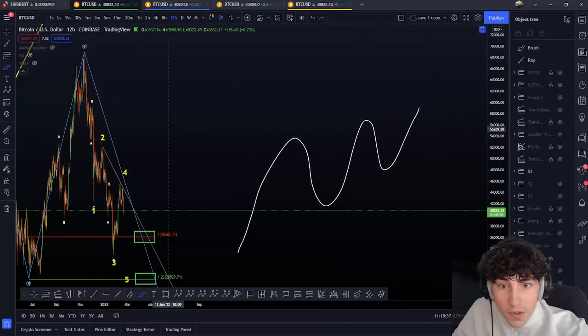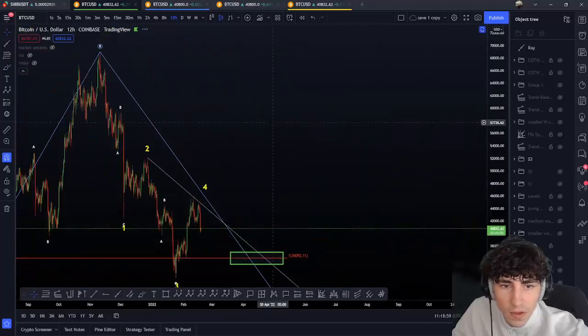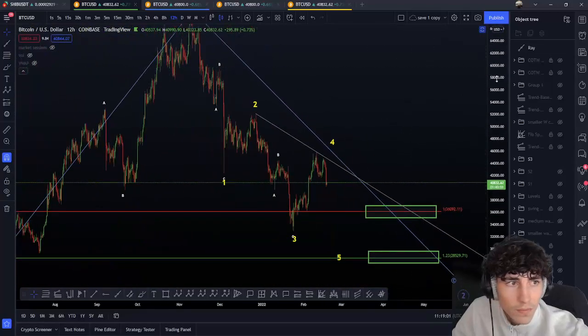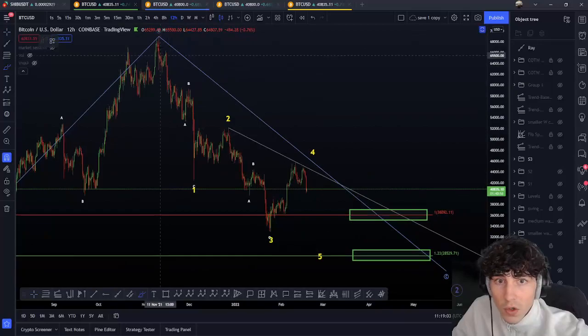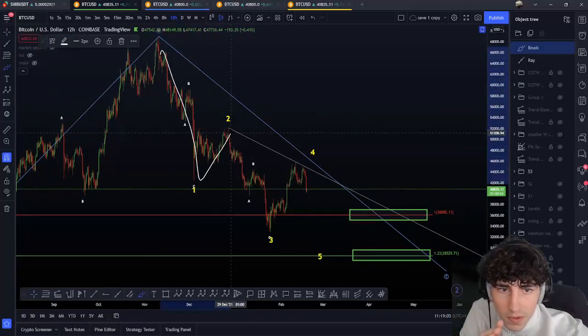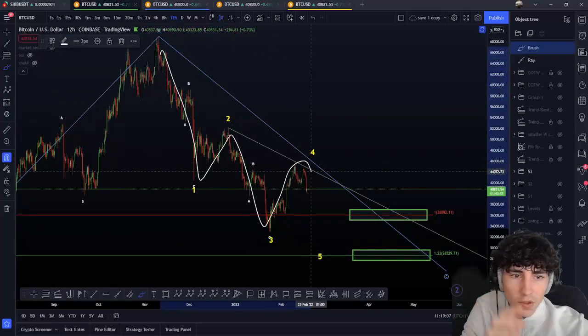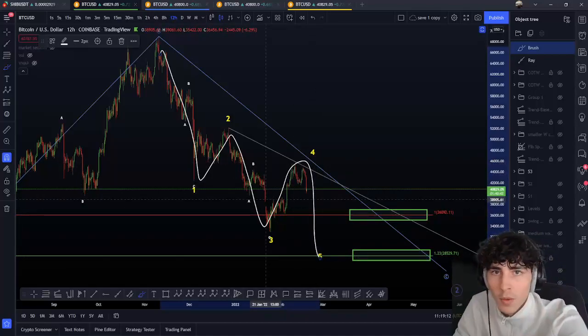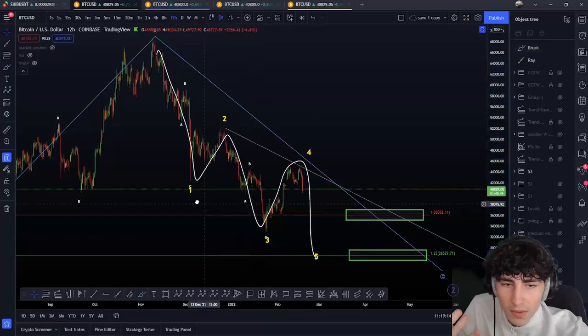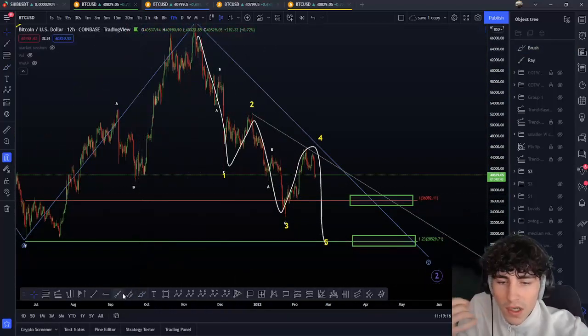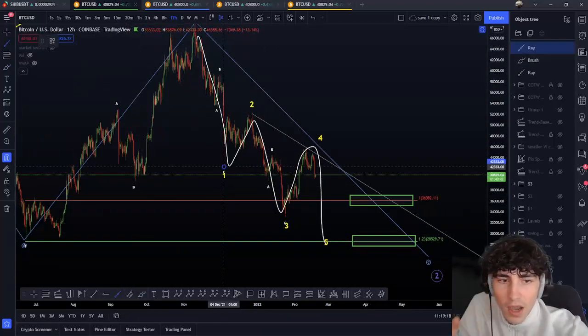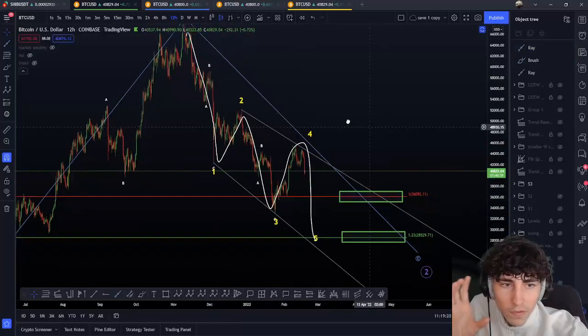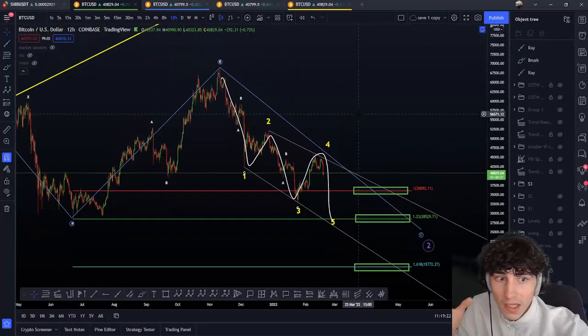Now sometimes we can do something else, an expanding one, like this. So we start from small retracements to bigger waves, bigger retracements, and we extend these waves. We don't go from bigger waves to smaller ones, we go from smaller ones to bigger ones. This is also a possibility that is really less common, so that's why that was not my main scenario, but this is still something we have to keep in mind and be aware of. So that is still a possibility.